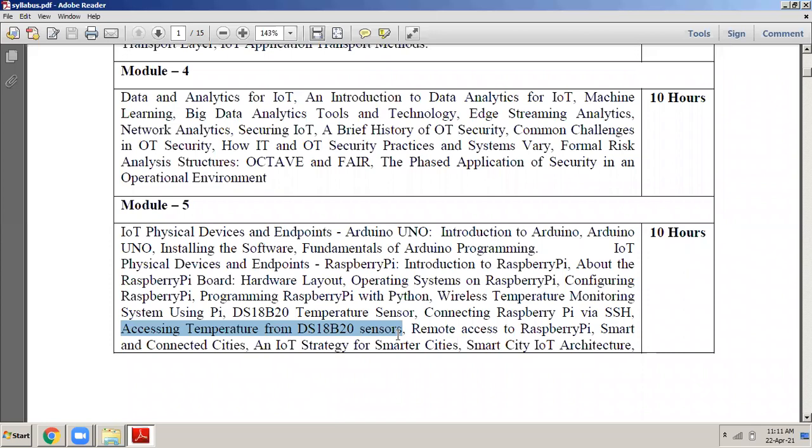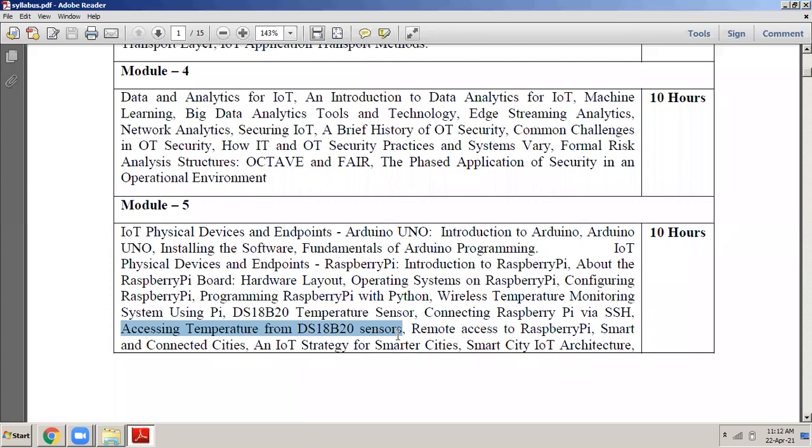But unfortunately, you know what? This is all theoretical. If I just teach you the program and you go and write the program in the examination, you will get full marks. But actually doing the connections and then actually finding out the temperature, almost everybody will fail in doing that, because just knowing how to write the program is not sufficient. You should know how to set up the Raspberry Pi, how to remotely access the Raspberry Pi, and then how to write the programs there, where to make the connections with the sensor. All that you should know.